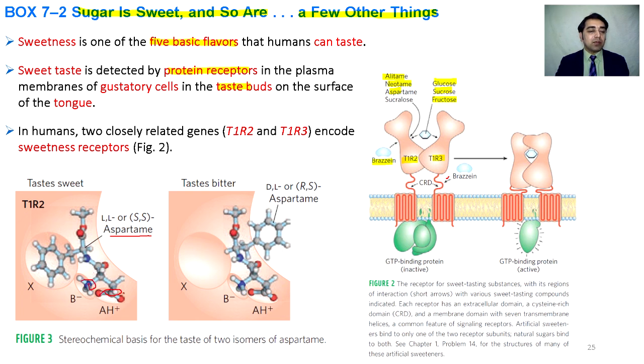The carboxylic group binds to the receptor T1R2, and this amine group binds on the receptor with some carboxylic or some negatively charged group. If this group is perpendicular and binds to some X site on the T1R2 domain, then we feel sweet taste.